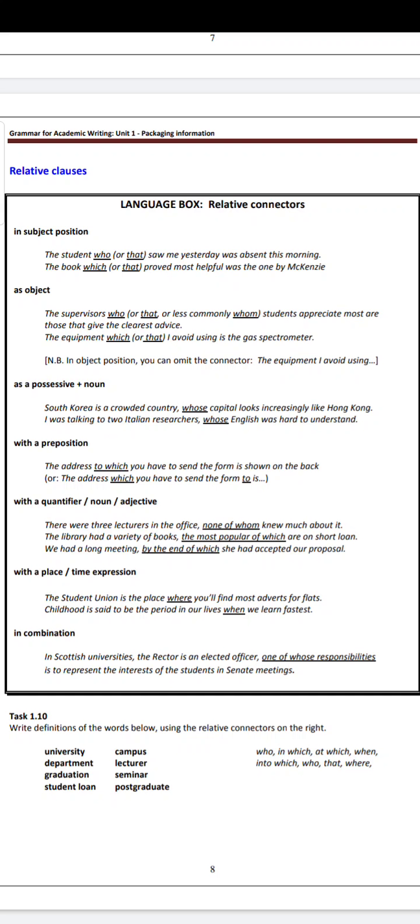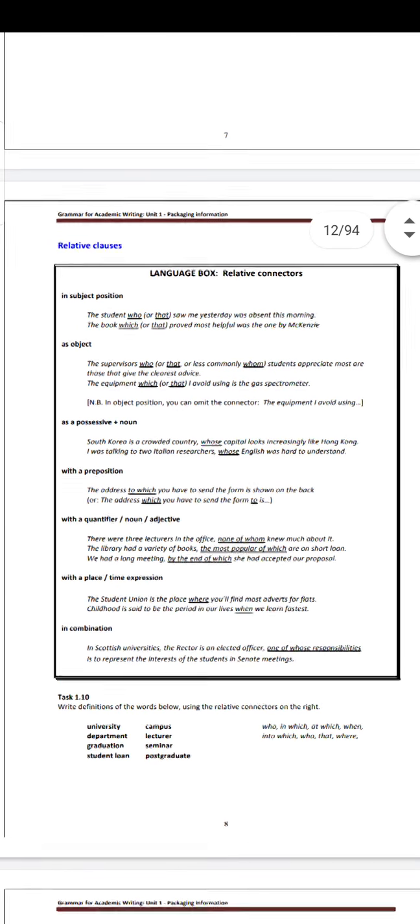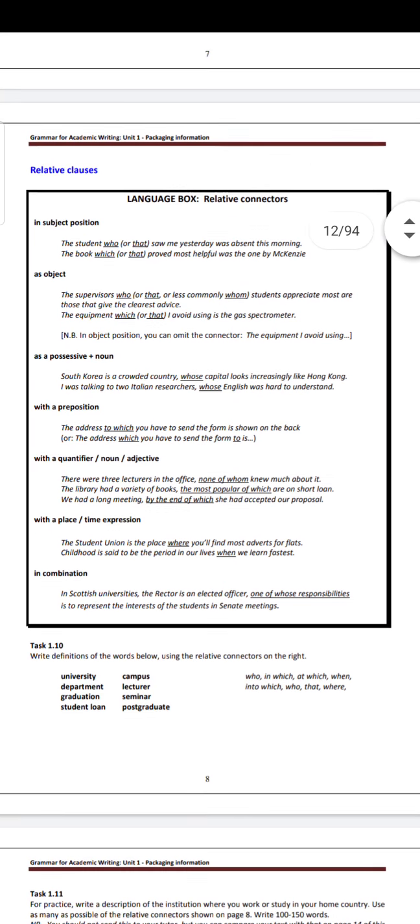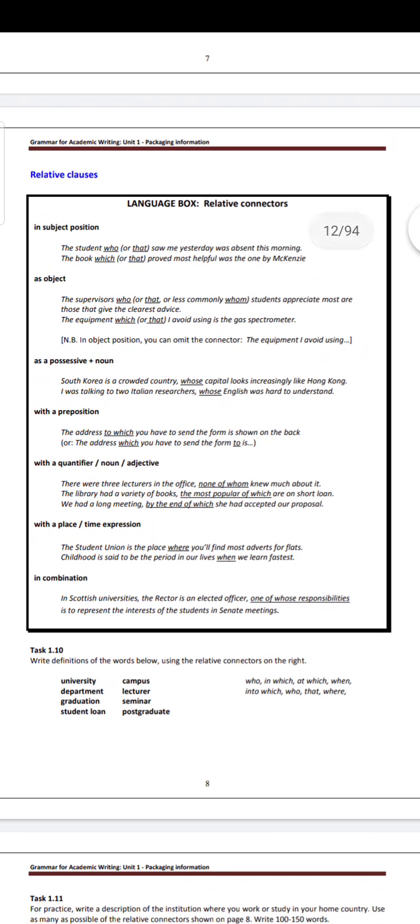So that's all my material today for grammar for academic purposes. I hope you can see it and read it. You can download it from YouTube. I uploaded it on my YouTube channel because it needs more than 15 minutes. So I think it is better if I upload it on YouTube, and then you can get it from the link that I will send you afterwards.